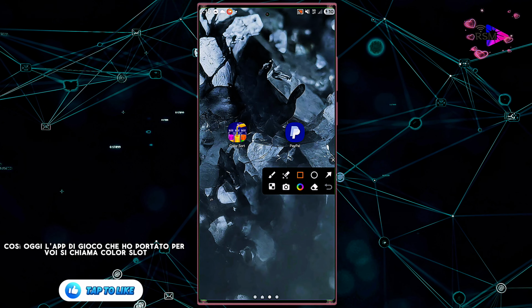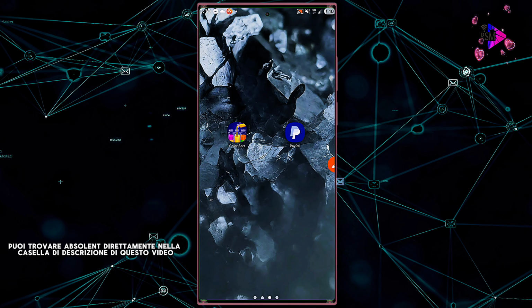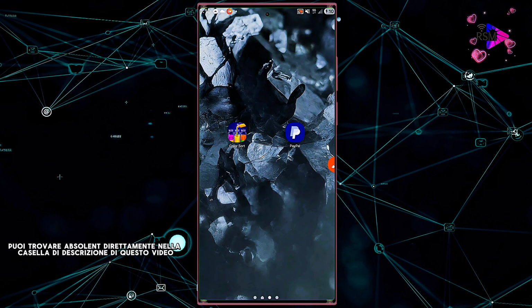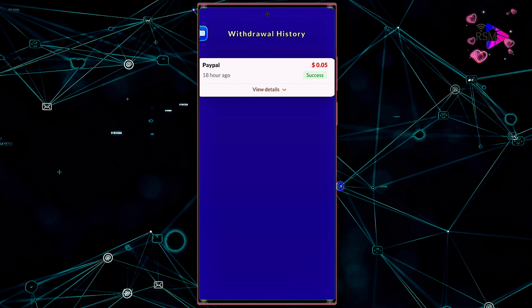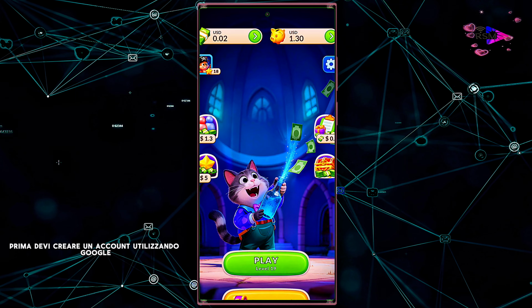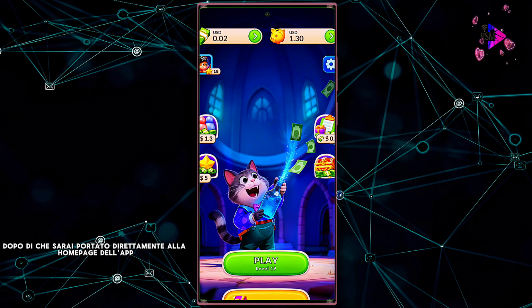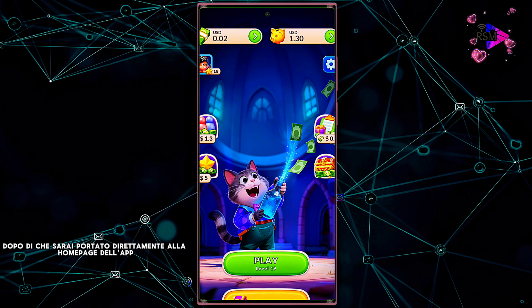So today, the game app that I have brought for you is called Quirese. You can find the app's link directly in the description box of this video. After downloading and installing the app, when you enter the app, first you have to create an account using Google. After that, you will be taken directly to the app's homepage.